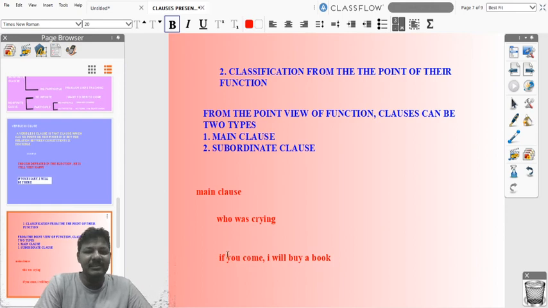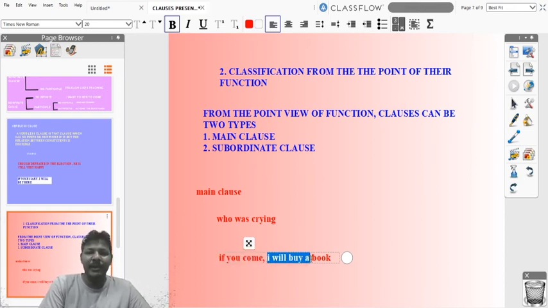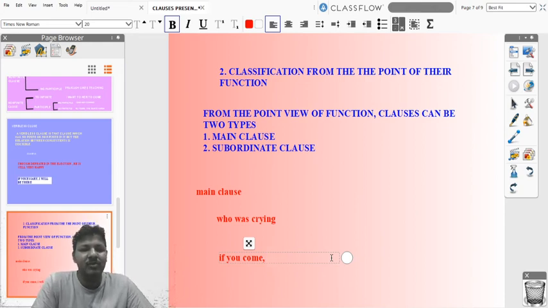And in this sentence, if you come is the subordinate clause, friends, because it cannot stand alone as a sentence and it cannot give complete meaning. If we remove the other part, this cannot stand as a sentence, so this is called subordinate clause, friends. I hope you understand what is main clause and what is subordinate clause. So we will move to next slide, friends.